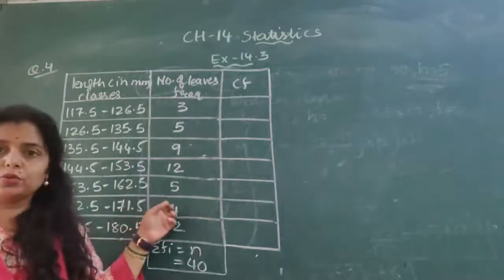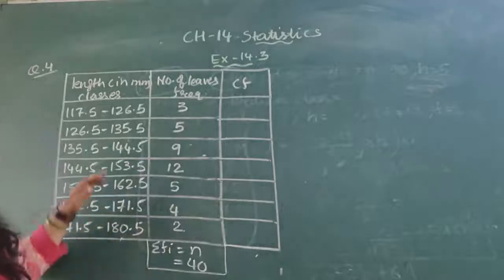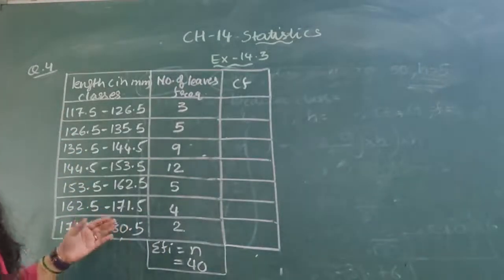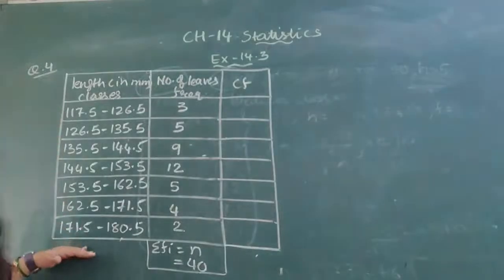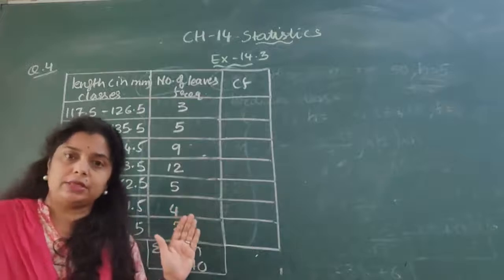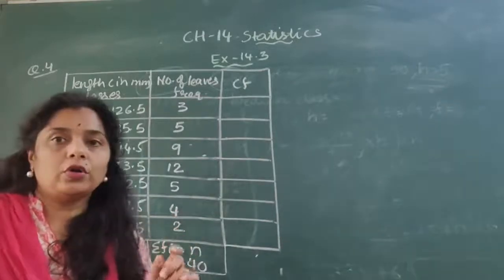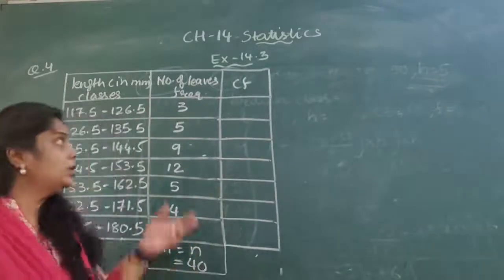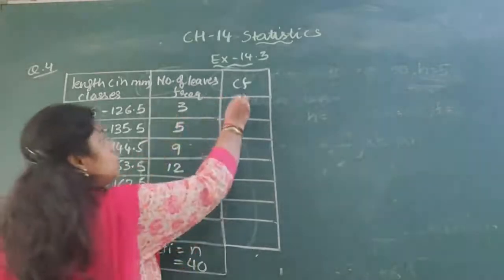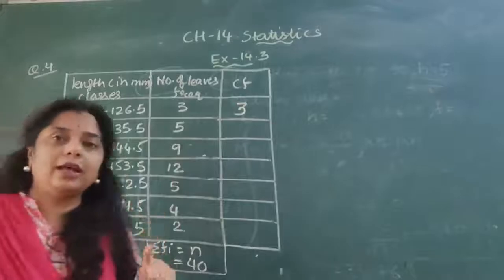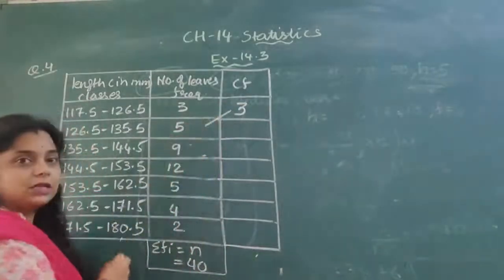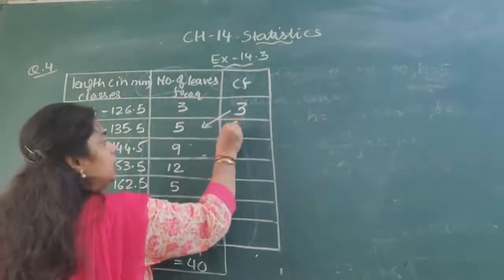Now let's solve the fourth question. As I told you earlier about how to make non-continuous classes into continuous classes, I have already written the classes and the number of leaves, which we call the frequency. As you know, we want cumulative frequency to find the median. For cumulative frequency, you put the first frequency as it is and then do addition diagonally. So for example, here 3 plus 5, so we put here 8.